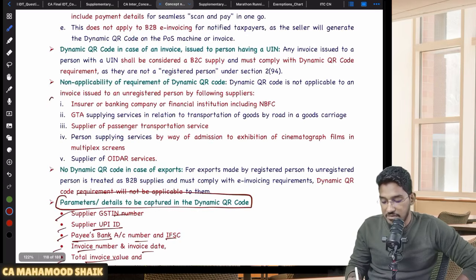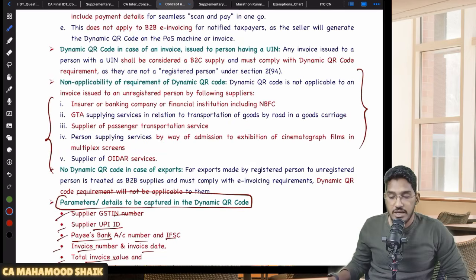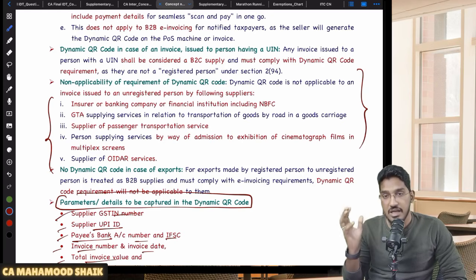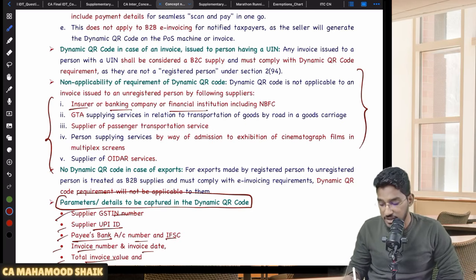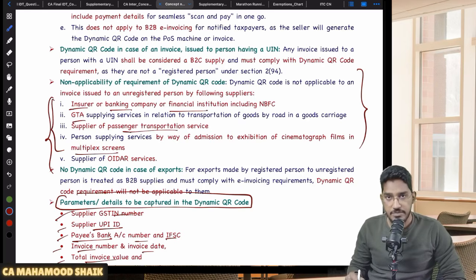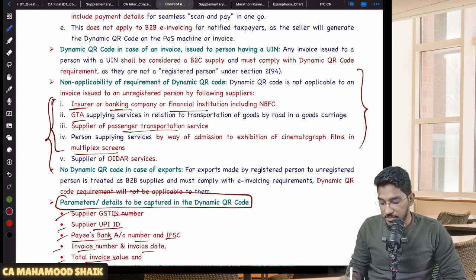And here also they have given a few exemptions for some suppliers. Some suppliers, even though their aggregate turnover has exceeded 500 crores, are still not required to generate the dynamic QR code. Who are they, sir? Insurer, banking company or financial institution, GTA service provider, passenger transportation services, multiplex screen providers. Same as the e-invoicing exemption list. For e-invoicing also we have an exemption list, no? Out of that, 4 are the same. These 4 are common.